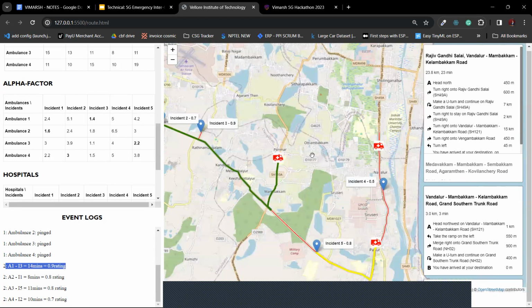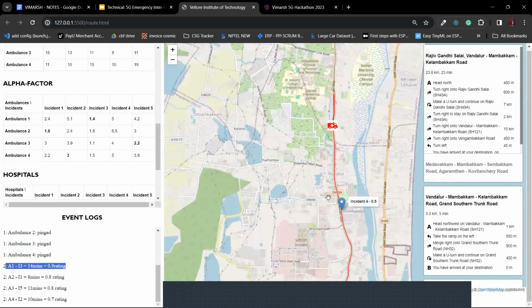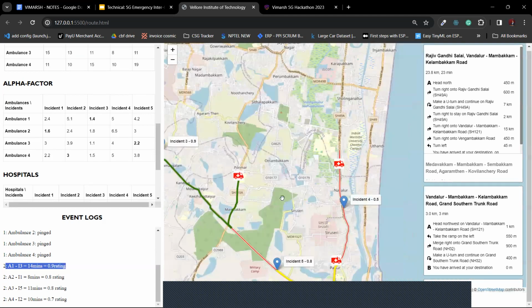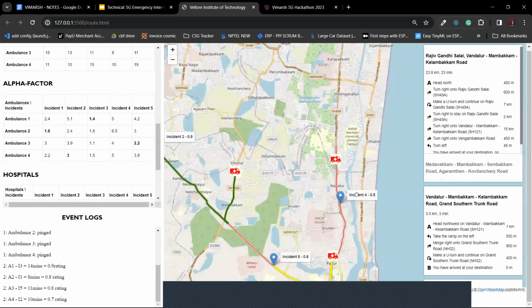You can see that the ambulance here, even though it is close to incident 4, has not been assigned to incident 4, but to incident 3. This is because of the high priority rating. And since incident 4 has the lowest priority rating, it will be dealt with in the last manner.